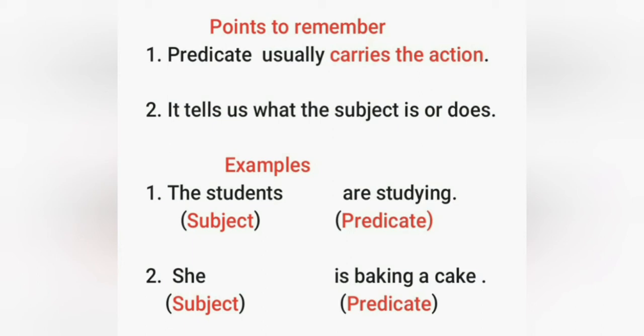Next example, she is baking a cake. Here she is subject and is baking a cake is predicate. And you can see in this sentence also the predicate carries the action, that is baking, and it also tells us what the subject is doing.